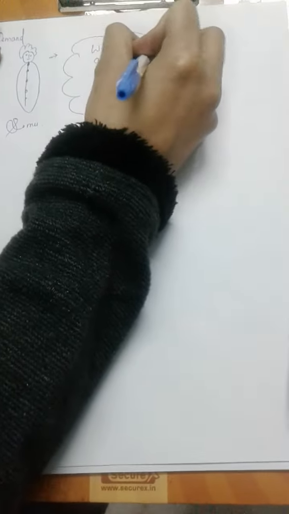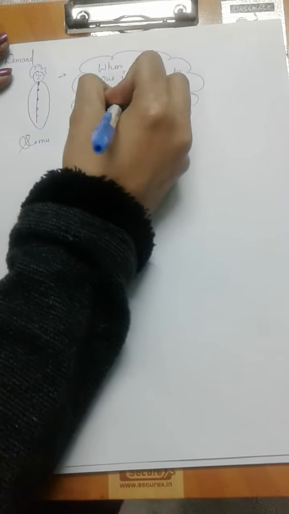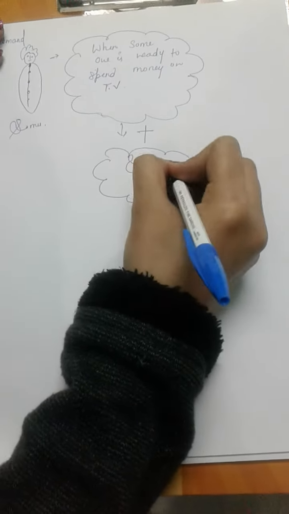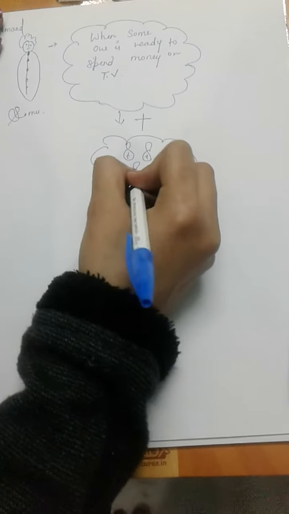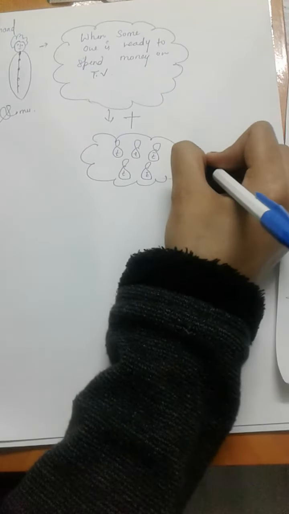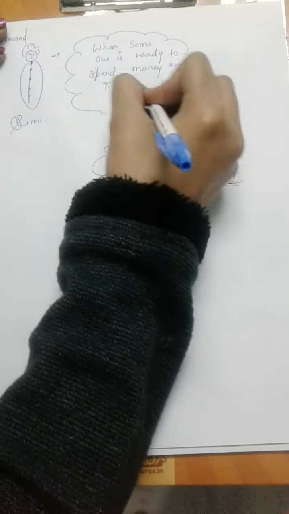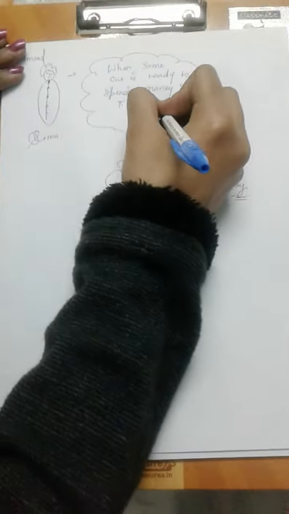When someone is ready to spend money on a TV, and he is having sufficient and enough money, right? उसके पास में इतना पैसा है कि वो उस चीज़ पे स्पेंड भी कर सके, and just wants to have it on TV, उसको टीवी पे ही उस चीज़ को स्पेंड करना है.